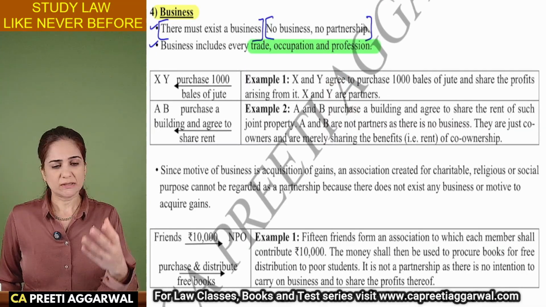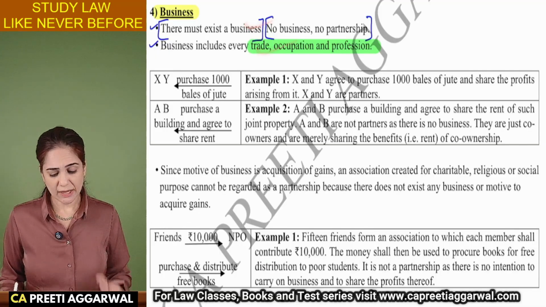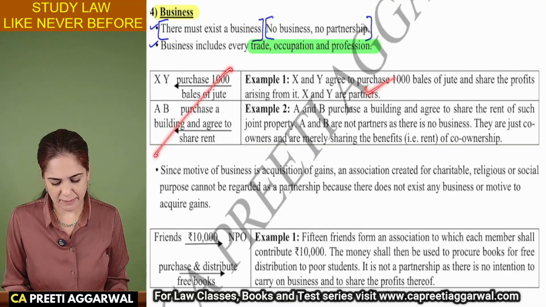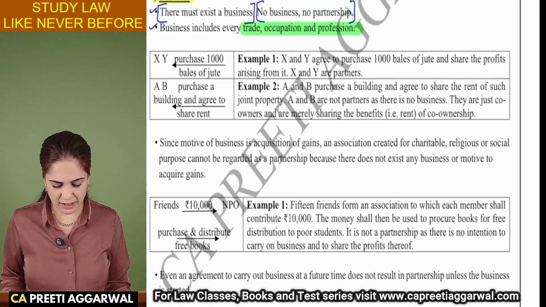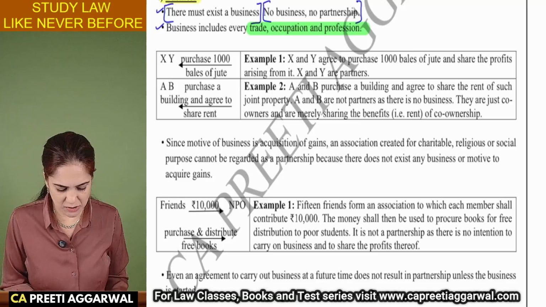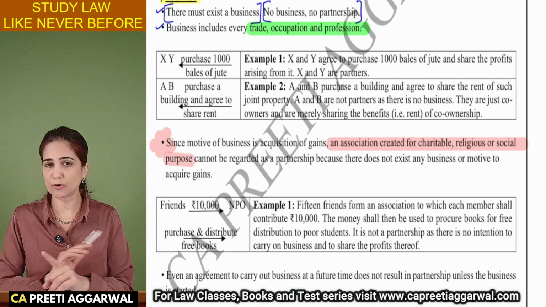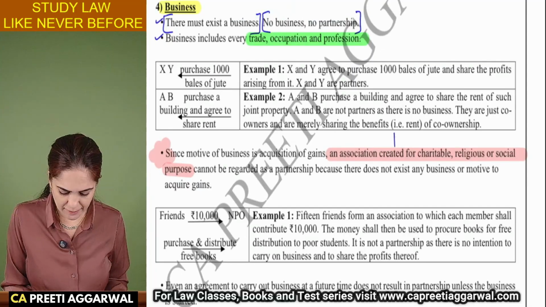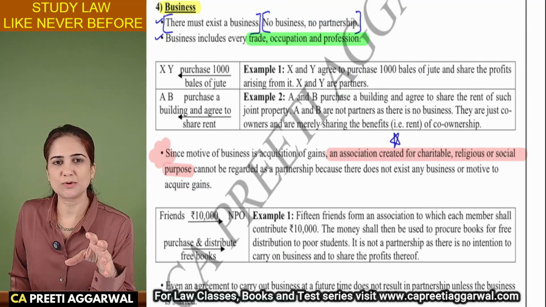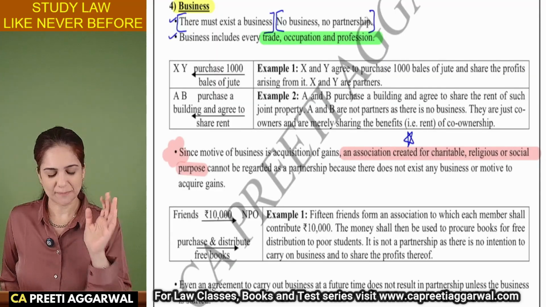But if you feel that the weightage is around 4 to 5 marks and you're not able to write those many points, then you can write one example, not in arrow format, but in sentence format. Since the motive is to acquire gains, to share the gains, this is very important for a case-based question. Any association created for charitable, religious, or social purpose cannot be regarded as partnership. So this is important for exam. They will give you a business wherein it is just charity. So you will say no, there cannot be any partnership.